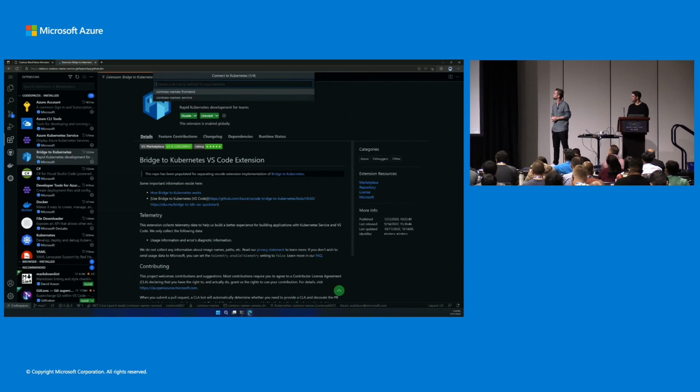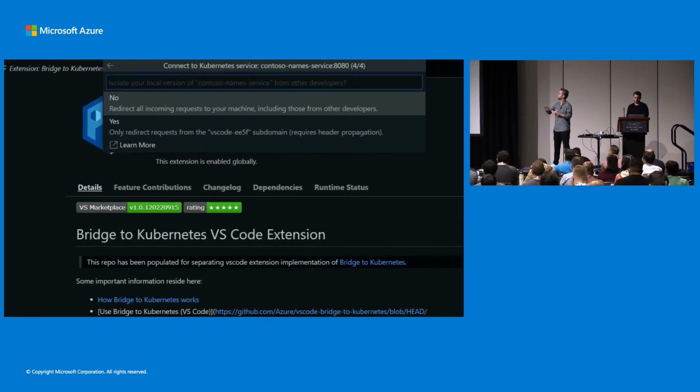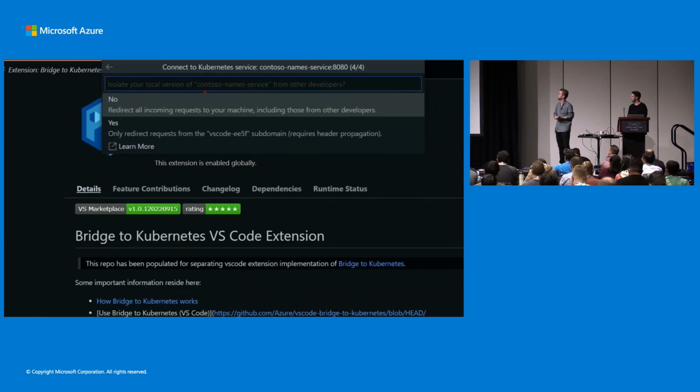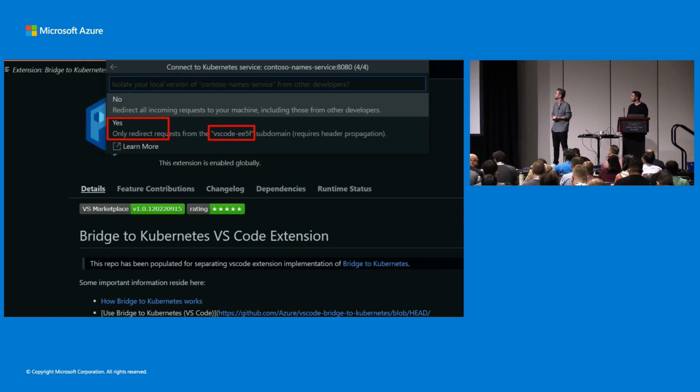Once we select that, it will ask where we want to run the app locally, then ask about a debug configuration, and then ask again about the subdomain, if you want to do all traffic routing to your local host, or if you just want to do specific traffic under a subdomain. And so we'll choose the subdomain option.